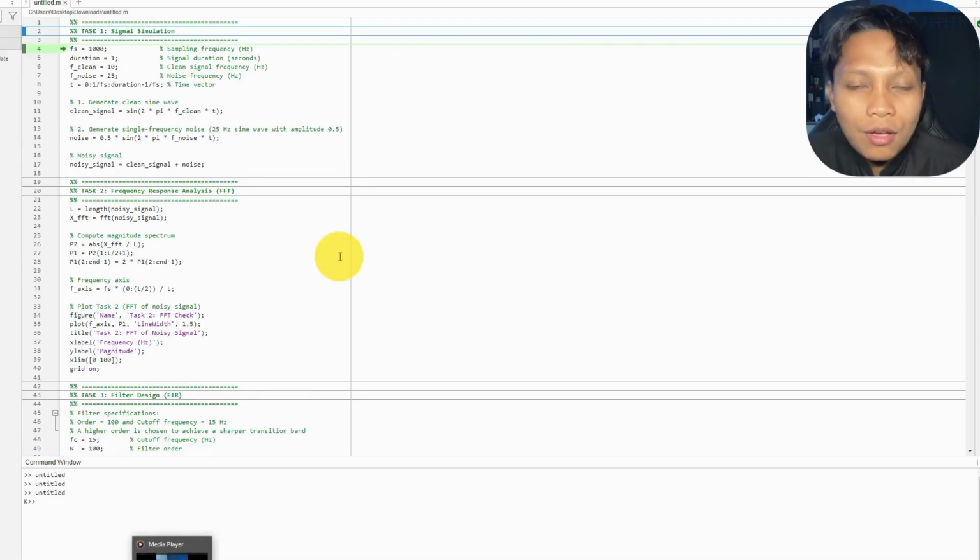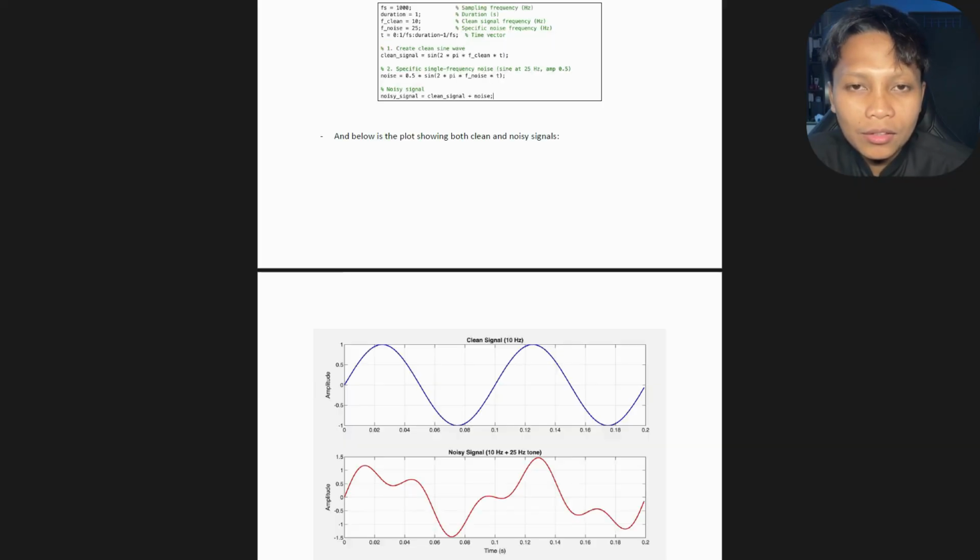Let's go! For task 1, I generate a clean signal and a noisy signal in the time domain. The clean signal is a 10 Hz sine wave. The noise is a 25 Hz sine wave with a smaller amplitude. By adding them together, I obtain the noisy signal. The top plot shows the clean 10 Hz signal, and the bottom plot shows the noisy signal containing both 10 Hz and 25 Hz components. This represents the signal condition before filtering.